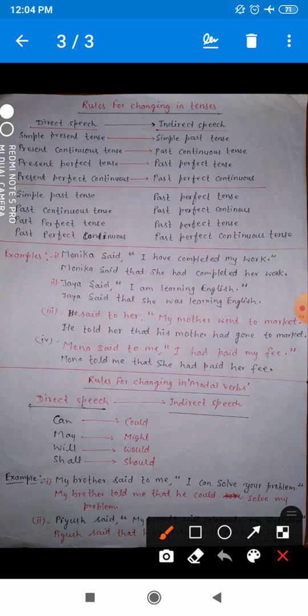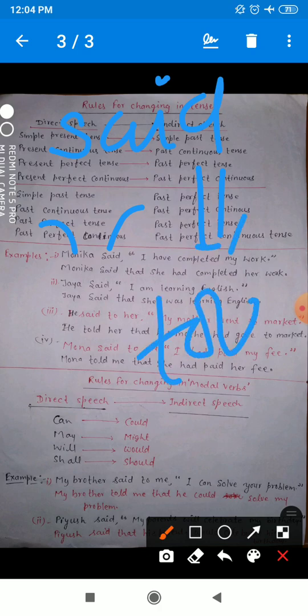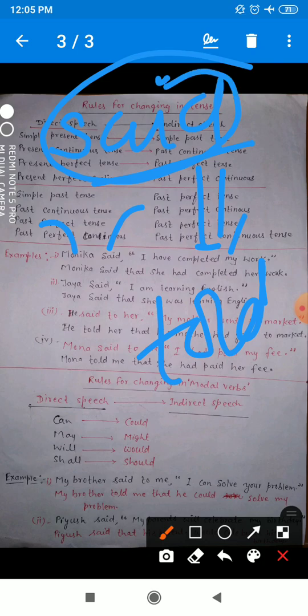You can see Monica is the subject and "said" is the reporting verb, and after the reporting verb there is no object. So in that case you cannot change the reporting verb "said" into "told". We can only change the reporting verb into "told", "tell" or "tells" when there is an object with the reporting verb.